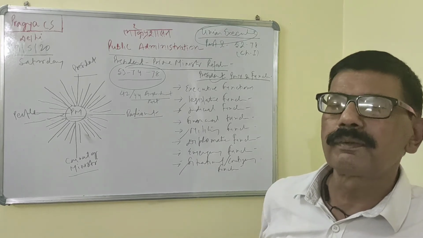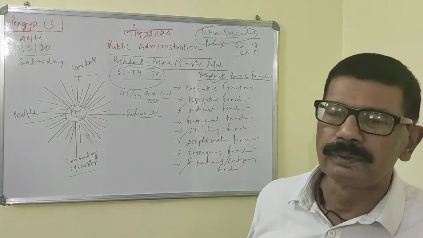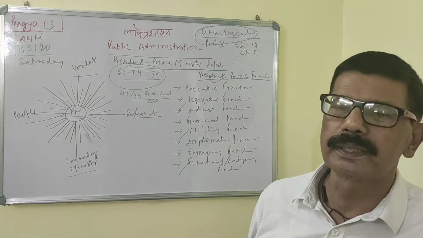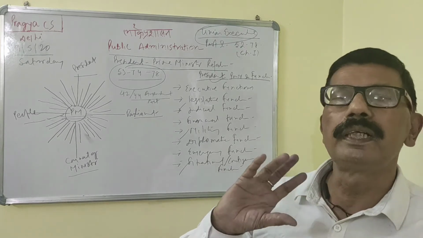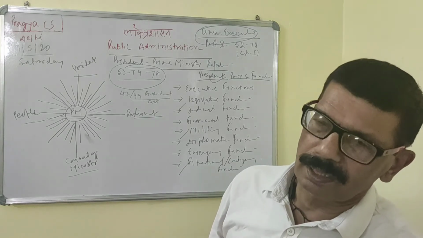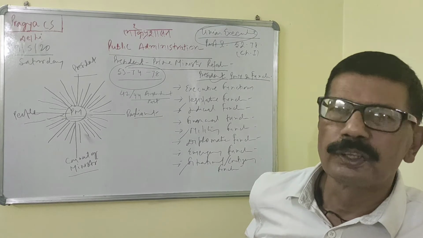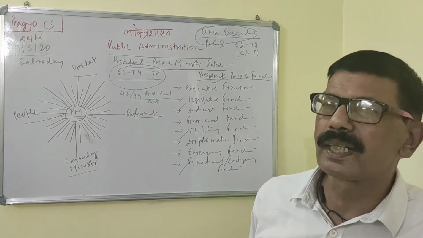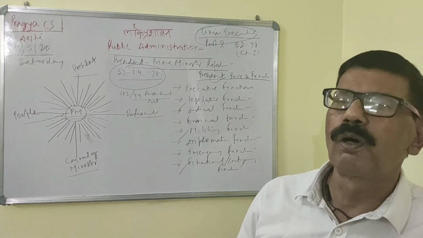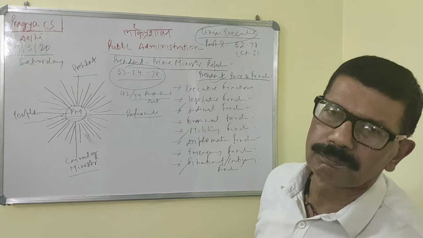Then he allocates work, he gives ministries to different members of the Council of Ministers, he coordinates their activity, he gives leadership also, and in the last he can give his resignation and dissolve the Council of Ministers. So you can say the Prime Minister has a significant role in formation, continuation and dissolution of the Council of Ministers. Get your point?